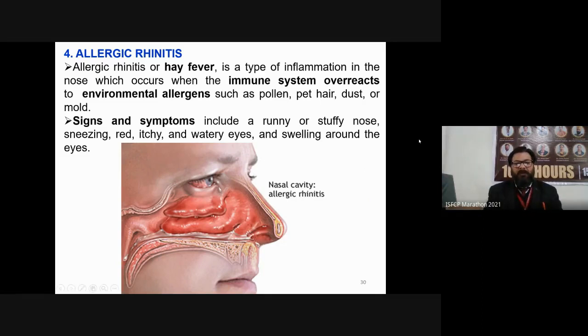Signs and symptoms that are associated with allergic rhinitis are a runny or stuffy nose, sneezing, red, itchy and watery eyes, and swelling around the eyes. You can see in this diagram that due to allergic rhinitis, there is redness and excess swelling of the eyes.